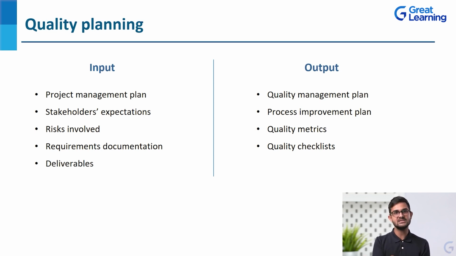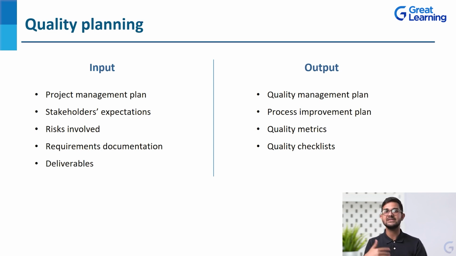And then once we plan the quality, what will be the output? Number one, quality management plan. So we will have a quality management plan ready from all these inputs. Then a process improvement plan will also be ready because we know that's how we are going to manage the quality. And if we see a mismatch, how will we improve that? How will we cover that? That will also be decided in the quality planning phase.